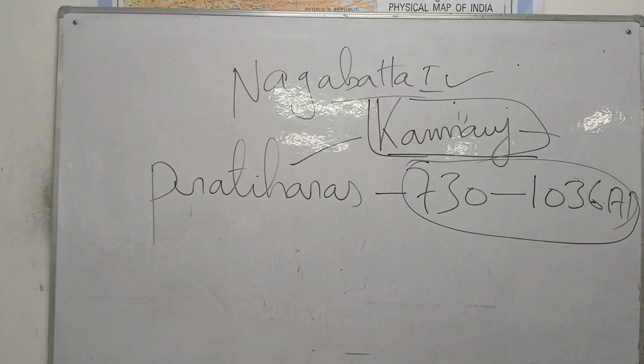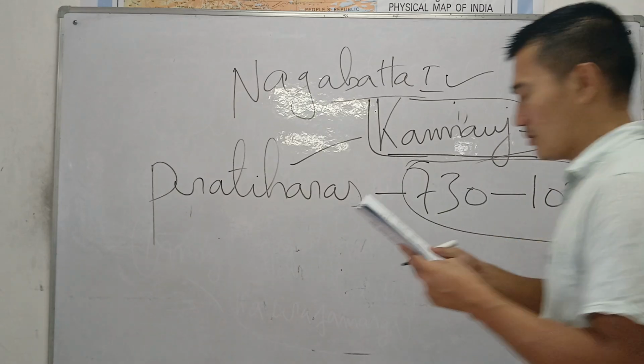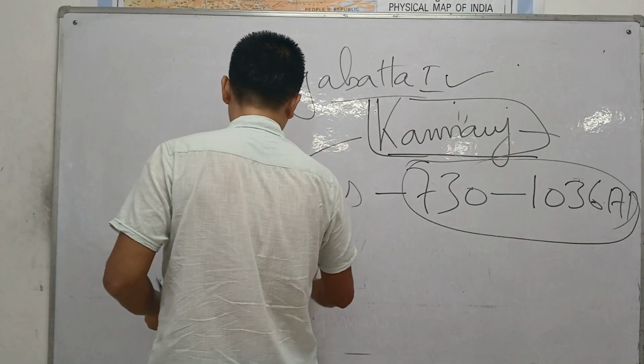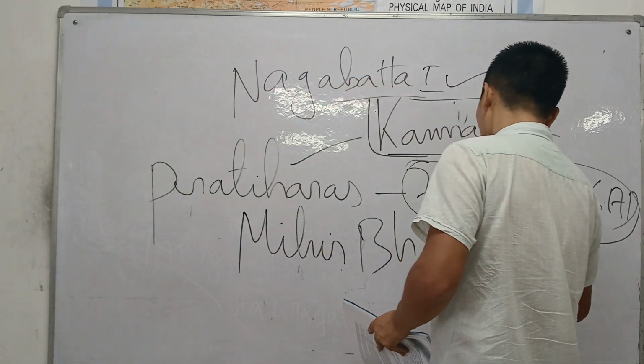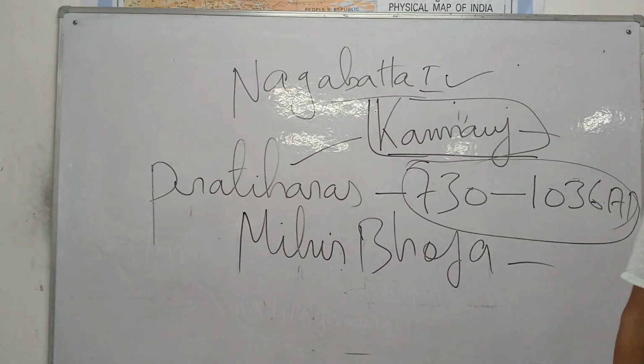Nagabhata is the founder of this small dynasty. Mihira Bhoja will be the greatest king of the Pratihara dynasty.